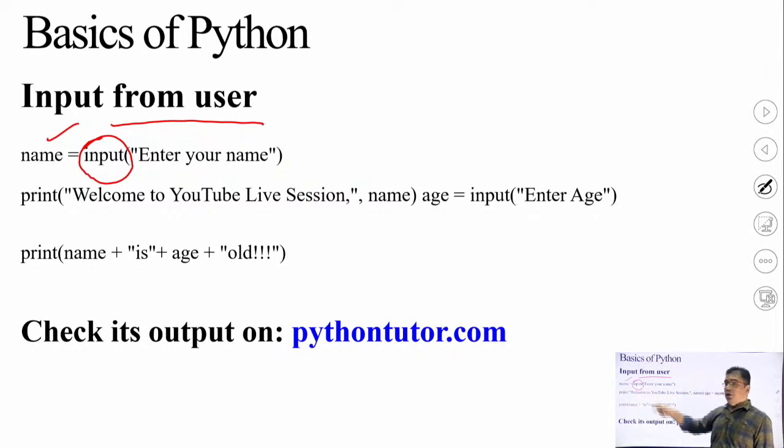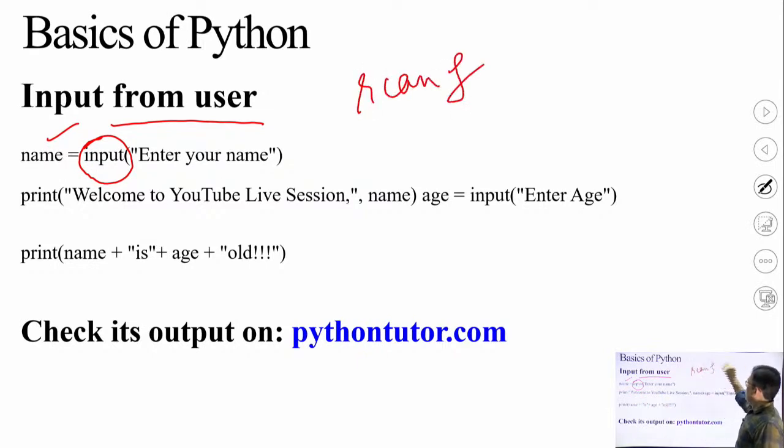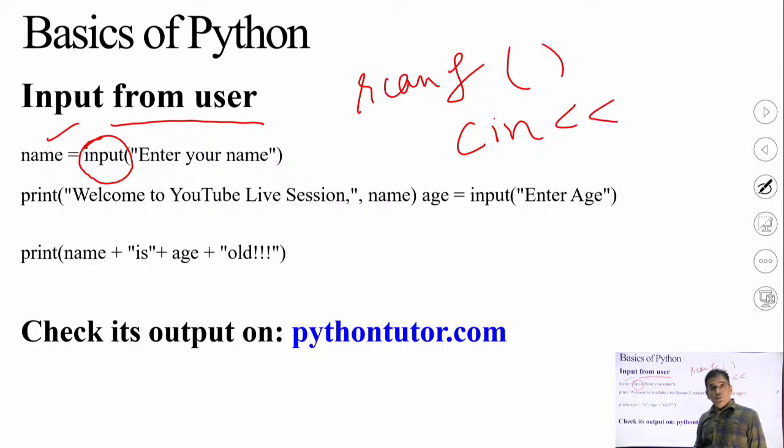Then input. Input is like the scanf statement in C language or the cin statement in C++ language.